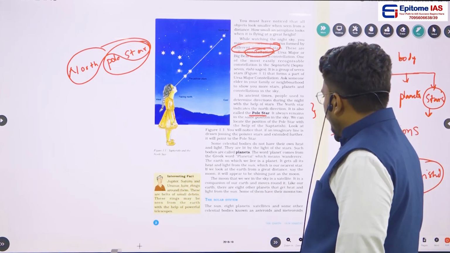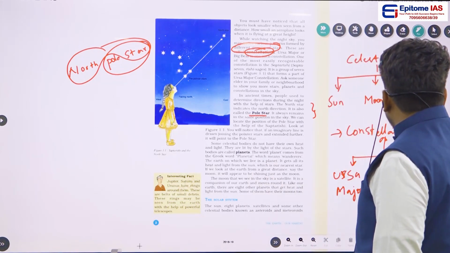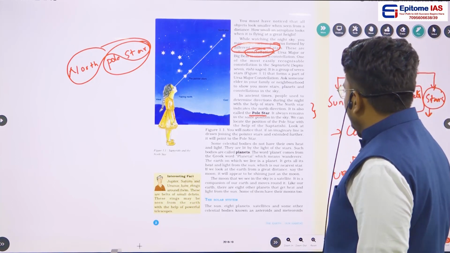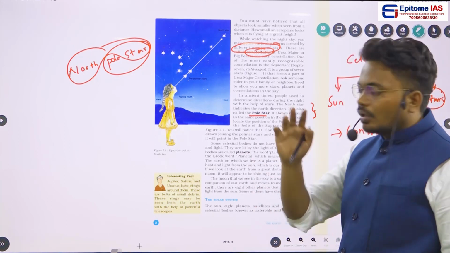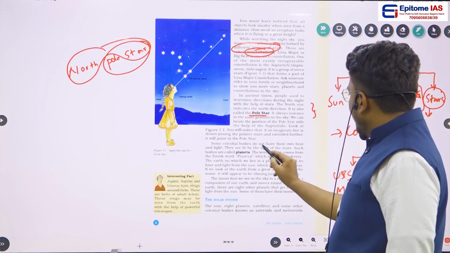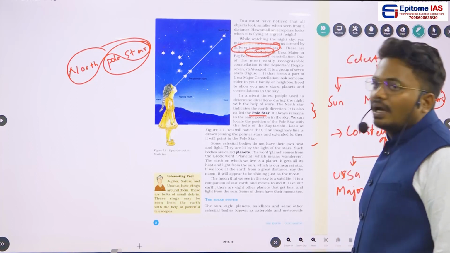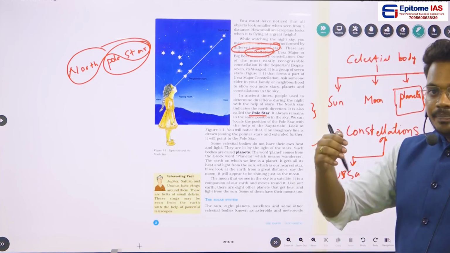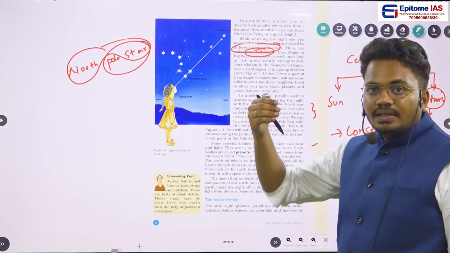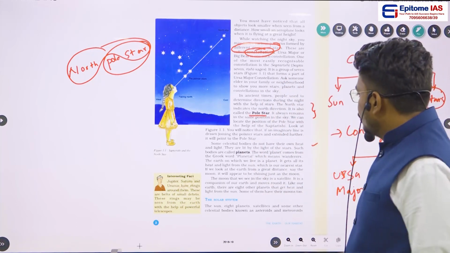Okay, and the next important keyword is regarding the planets. So what are the planets? As I told you earlier, planets are also celestial bodies, but the thing here is they do not have their own heat and they do not have their own light. These planets are lit by stars that are present in the universe.